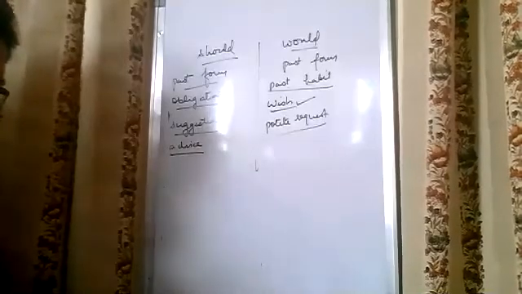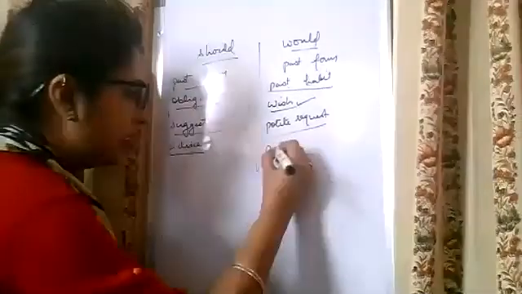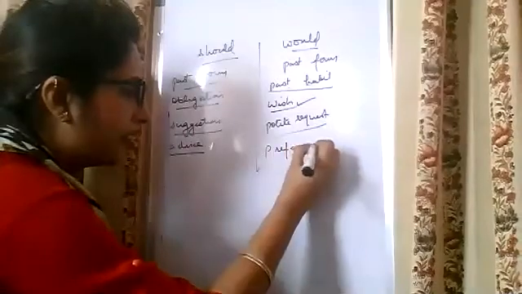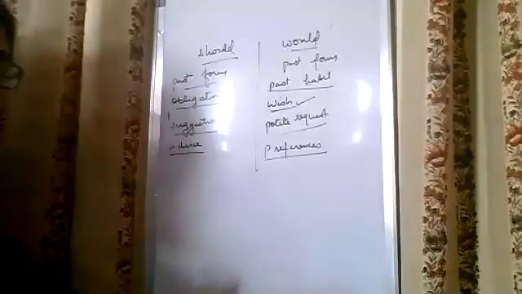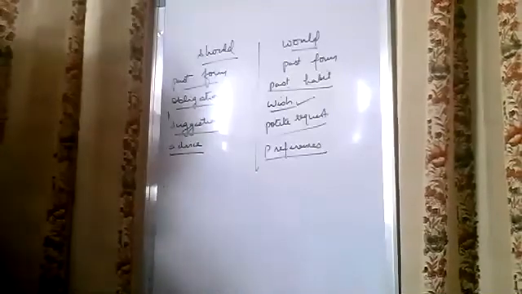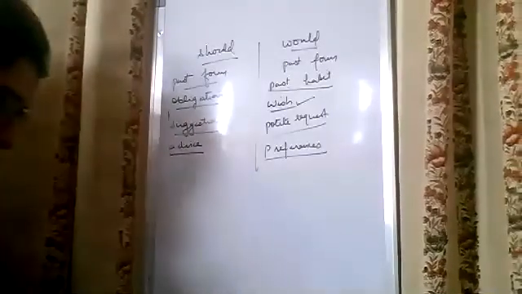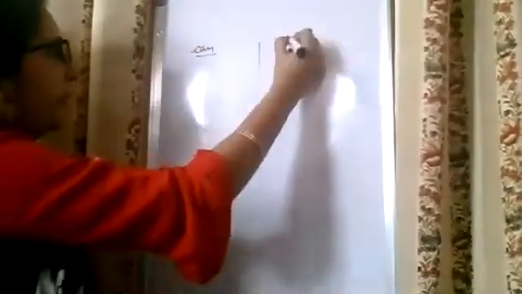And would is also used for preferences. Sometimes we talk about our preferences. For example, I would like to have coffee rather than tea, or I would rather die than beg. So when we are talking about preferences, then also would is used. Okay, next let us revise can and could. Do you know what can is used for? The most common use of can is ability in the present.